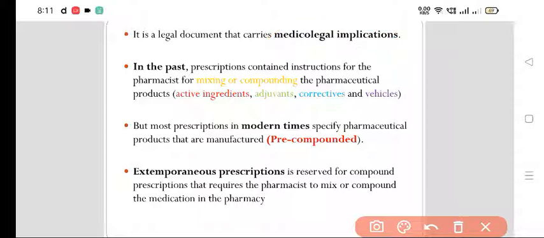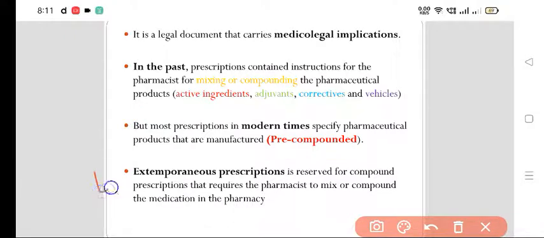In the past, prescriptions contained instructions to the pharmacist for mixing or compounding the pharmaceutical products. In the mortar and pestle, we have some active ingredients, adjuvants, correctives and vehicles. But nowadays most prescriptions are pre-compounded. Most pharmaceutical products are already manufactured. No need to mix and compound and then dispense.